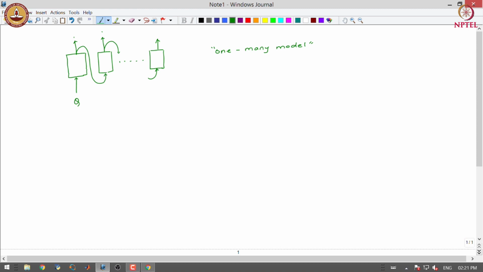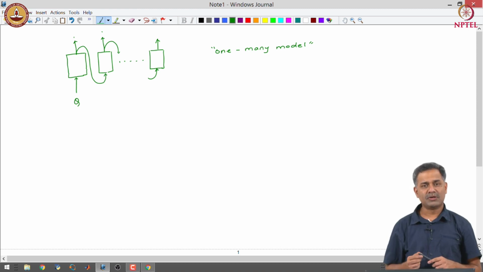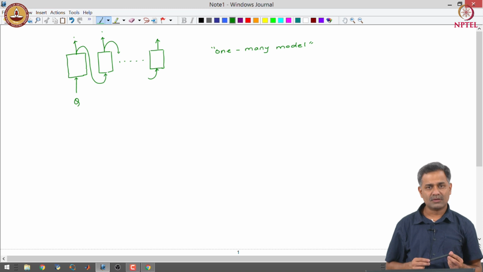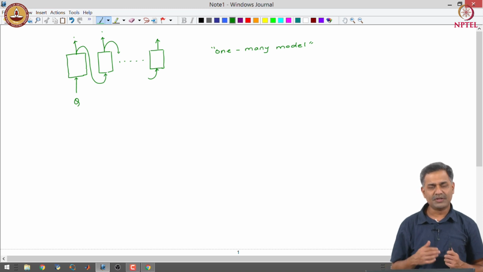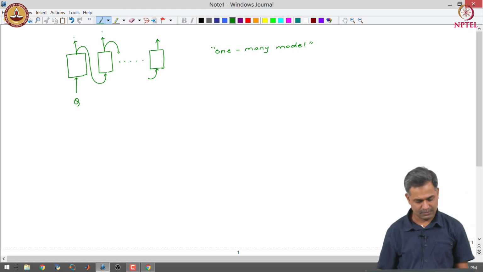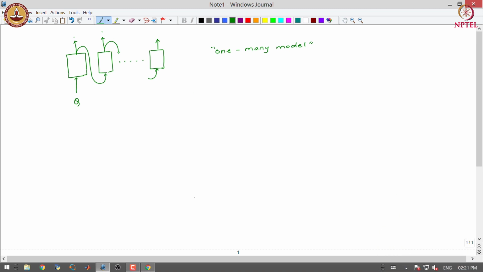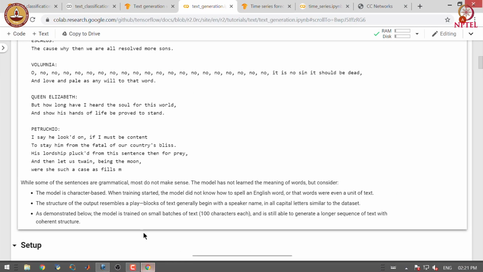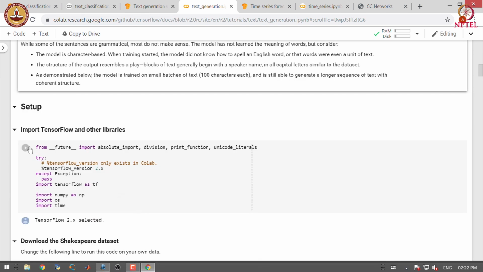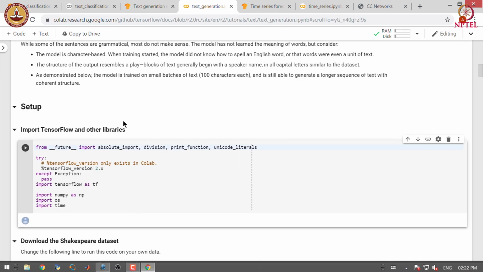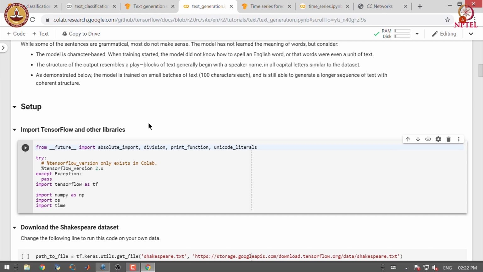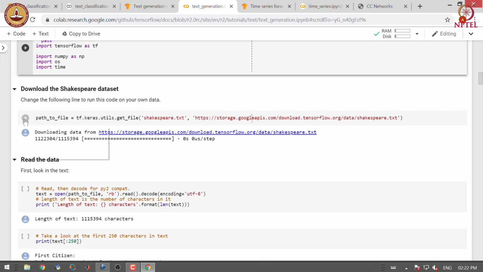There are very interesting questions about how we prepare training data for this, which we will explore during the course of this session. Let us import TensorFlow and other libraries. Make sure you are using TensorFlow 2.0 for this example. We will download the Shakespeare data set.